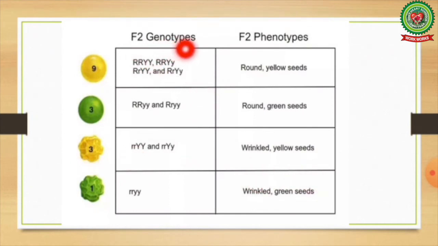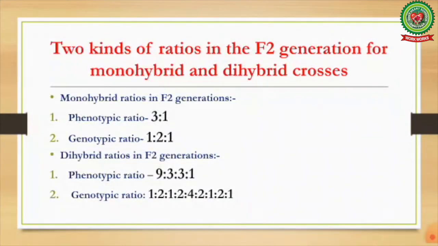F2 genotypes are very complex and F2 phenotypes are 9:3:3:1. These are the hybrid ratios in F2 generation. The two kinds of ratios in the F2 generation for monohybrid and dihybrid crosses are as follows.